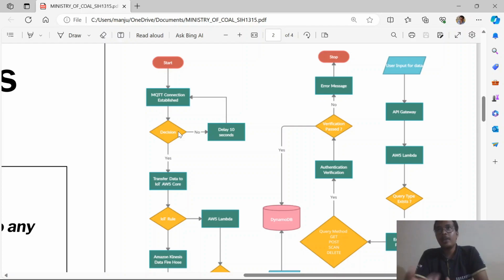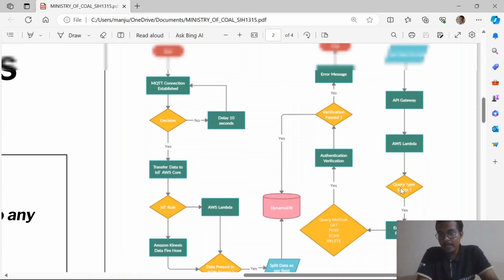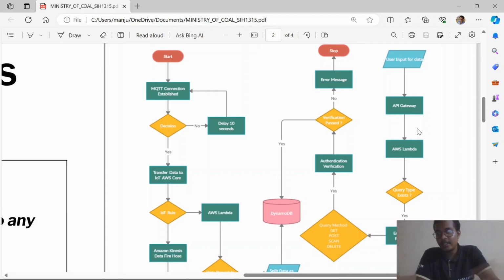So also we have made this prototype, and we are up to 70% ready only. But the problem here is we didn't make the website right now. So if our idea gets shortlisted, then definitely we will make this last part. As you can see here, the query processing is still not made by us. So we can enter the query manually also. Like you need to provide a user interface. That's what we didn't provide. We didn't make that as of now.